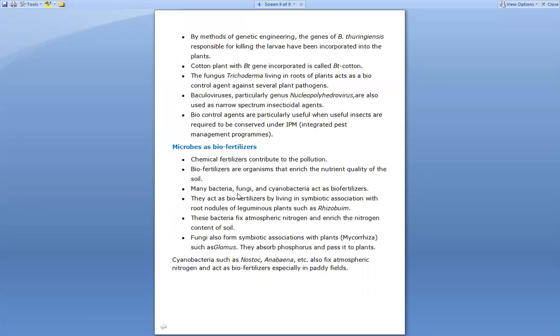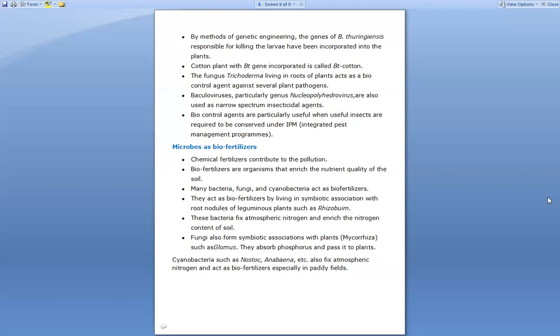So many bacteria, fungi, as well as cyanobacteria act as biofertilizers. In the biofertilizers, several bacteria play an important role, as well as some fungi. And along with the bacteria and fungi, we have seen cyanobacteria, right? This cyanobacteria also acts as a biofertilizer. Now they act as biofertilizer by living in symbiotic associations with root nodules of leguminous plants, such as rhizobium, right? So this is the most important example of the biofertilizers, that is rhizobium.